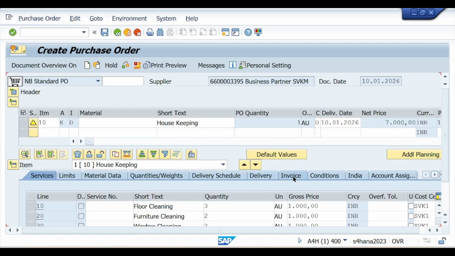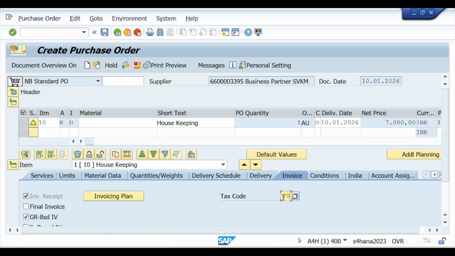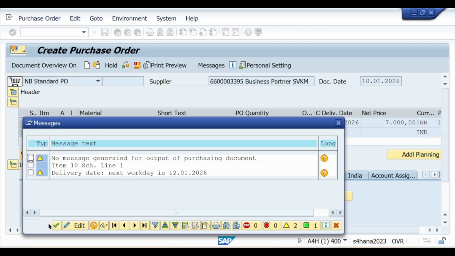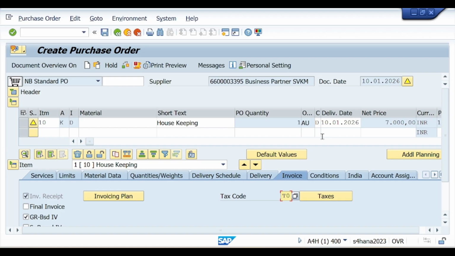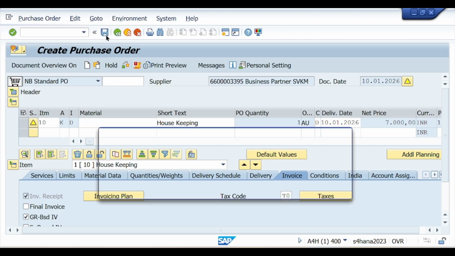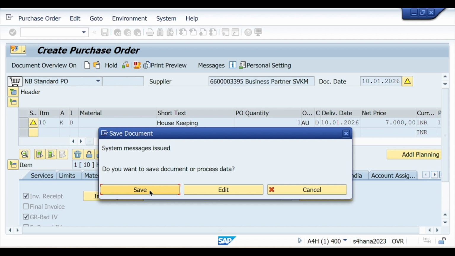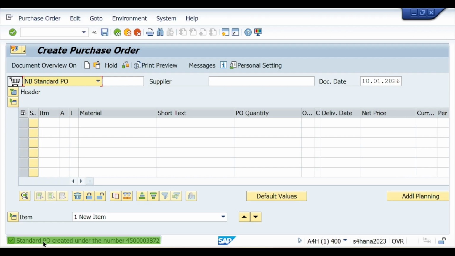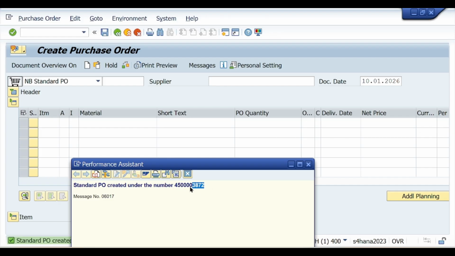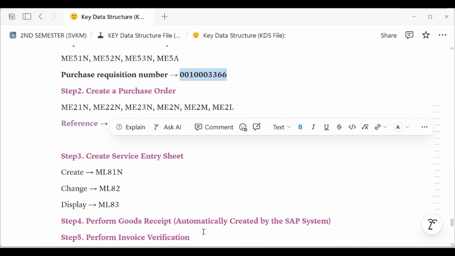So now maintain the text, press enter. Now check whether there is any issue or not. Here you see there is no issue. So now save it. A pop-up is coming, save it. So this is the way you will create your purchase order. This is my standard purchase order, standard purchase order, as I mentioned in my KDS file.